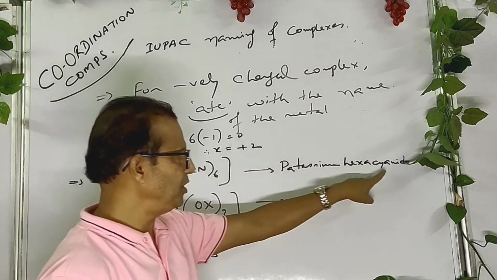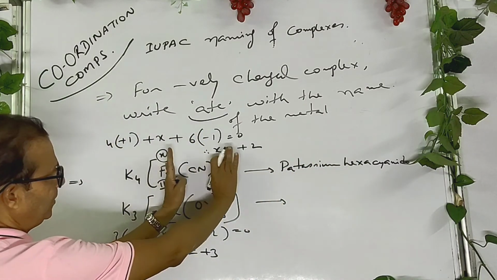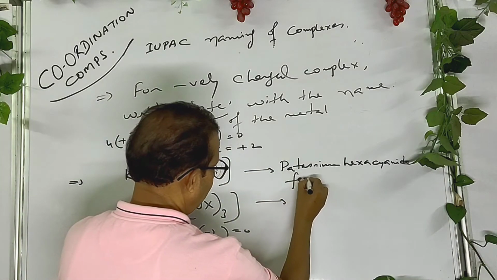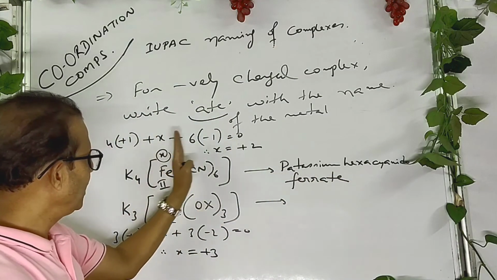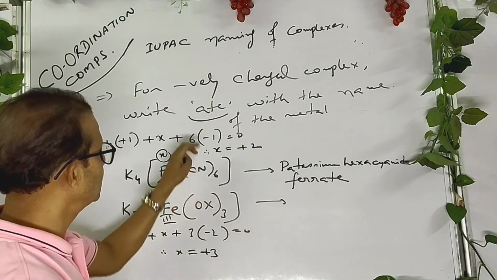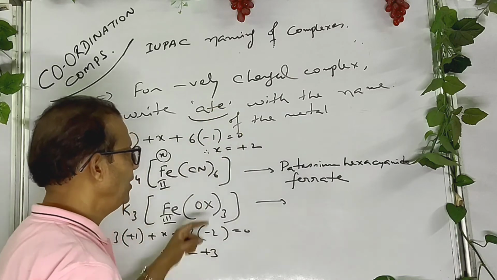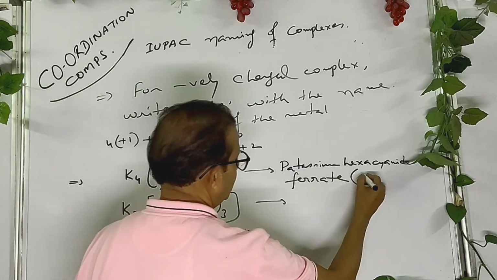Cyanide has the IUPAC name cyanido. Iron, but it's a negatively charged complex, so don't write iron, rather write ferrate. You see that in case of a negatively charged complex, add -ate with the name of the metal. Ferrate, and at last the oxidation state, that is 2.